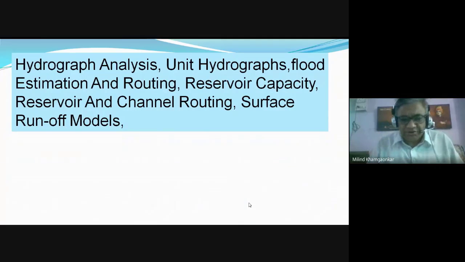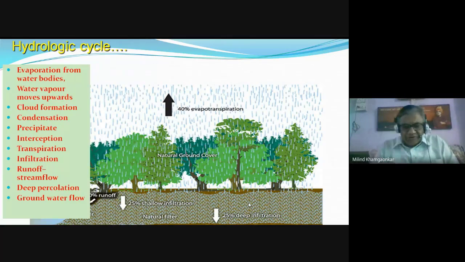The syllabus included here is hydrograph analysis, unit hydrographs, flood estimation and routing, reservoir capacity, reservoir and channel routing, and surface runoff models. Some syllabus items that should be earlier have been put later, but we will discuss serially.